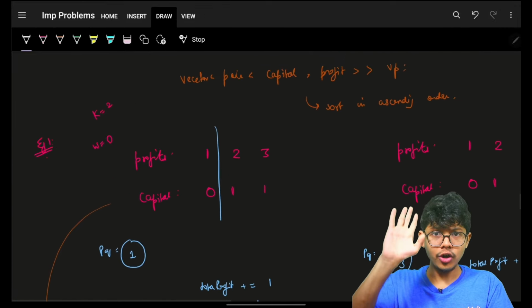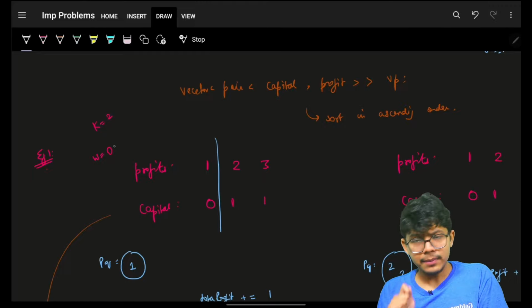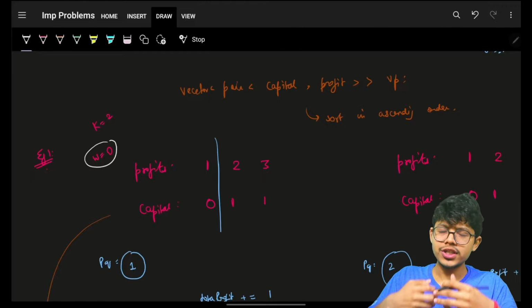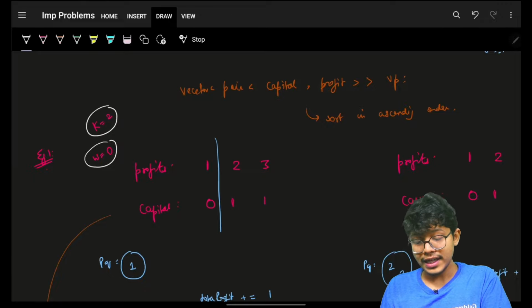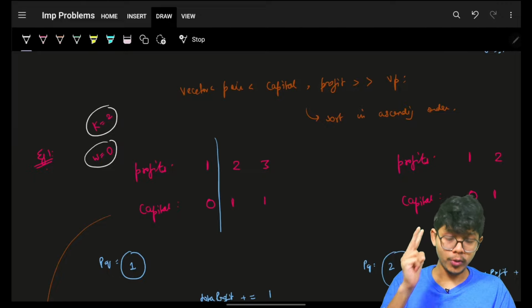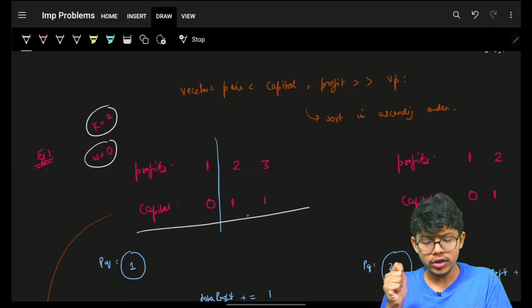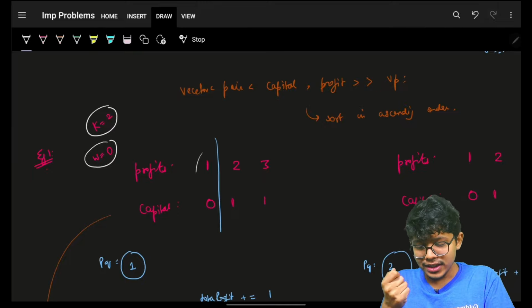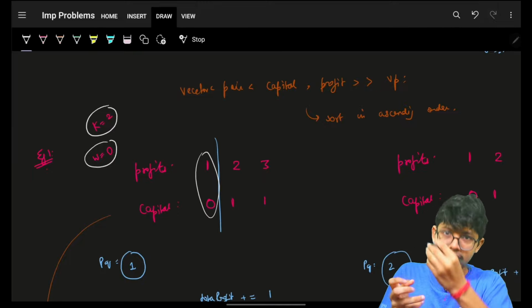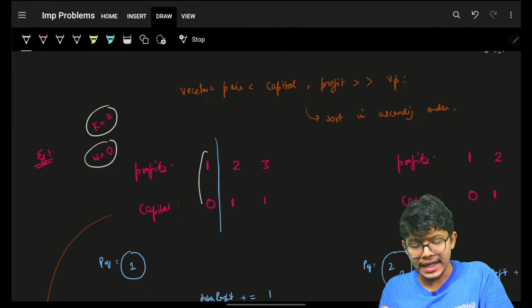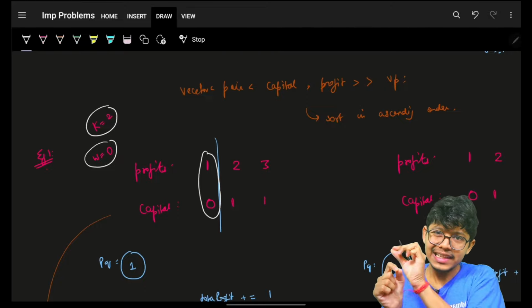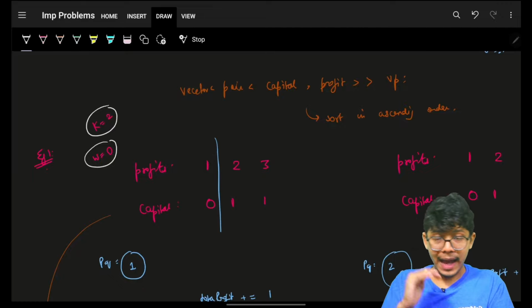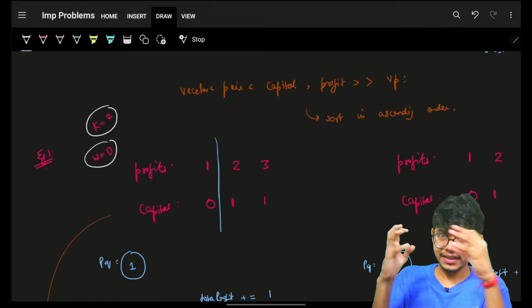Let's dry run with your existing example. Now, in the very beginning, you saw the example where the initial total profit was 0. Your requirement was 2. You can take only 2 projects. Firstly, you will sort on the basis of your capital, but make sure when you sort it, you have the corresponding profit in place. That is the reason. Bind that in a form of a pair and then sort on the basis of capital, so that you have your capital and profit of a project together.